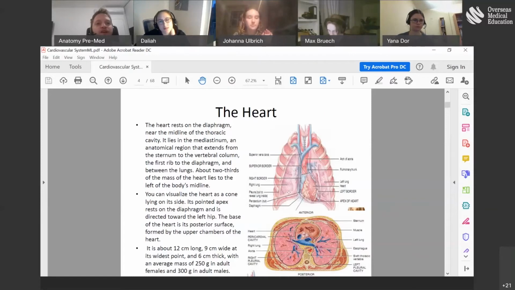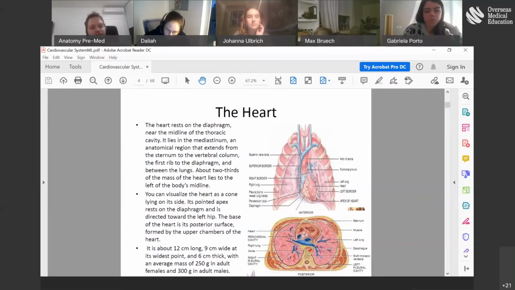Gabriela? Is it mediastinum? Yes, mediastinum. So please remember this term, mediastinum. Mediastinum, from the word medi, middle, is the space located between two of your lungs. This is where the heart sits, okay?